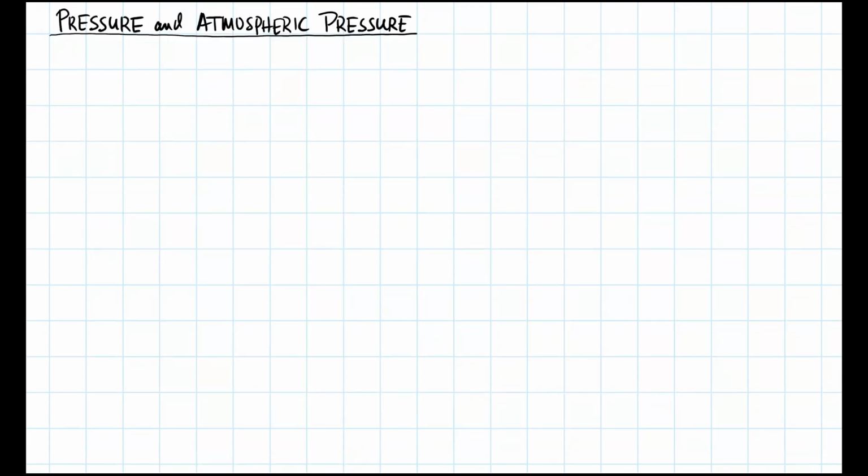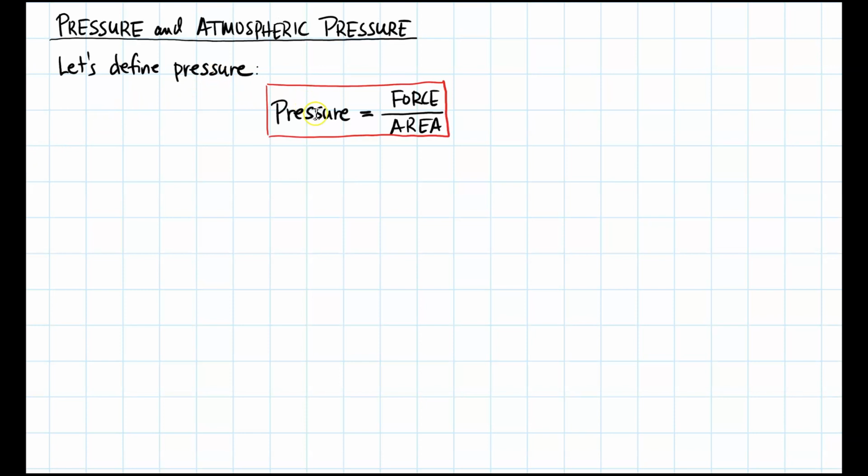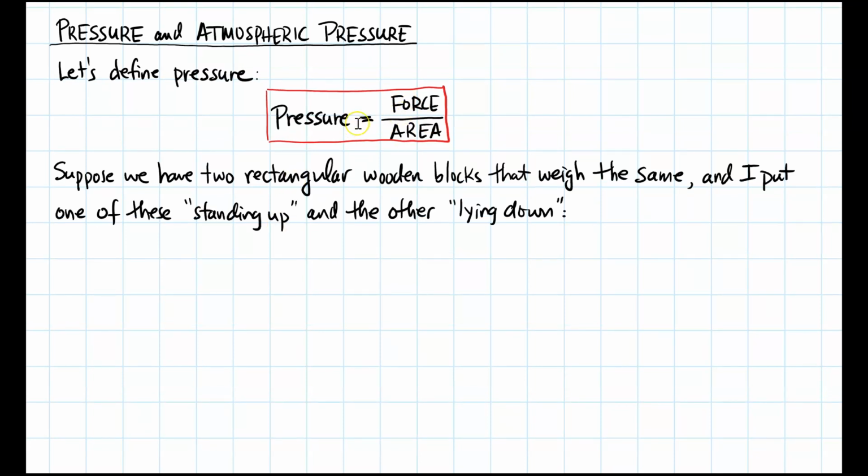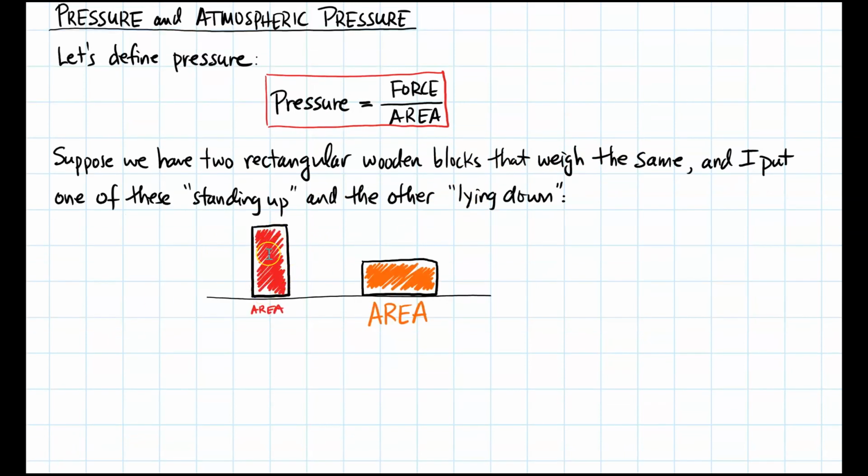Pressure and atmospheric pressure. Let's define pressure. Pressure is equal to the force divided by the area. So to give you a sense of what I mean by this pressure equation, suppose we have two rectangular wooden blocks that weigh the same. And I put one of them standing up and the other one laying down. So the red one here is standing up, the orange one here is laying down. But if you look at the area of contact, the one standing up has a smaller area, the one laying down has a bigger area.